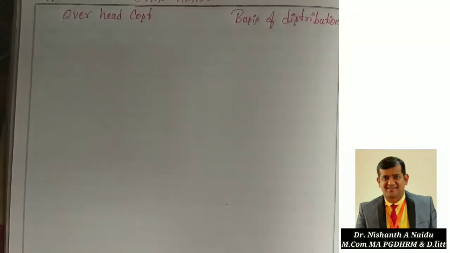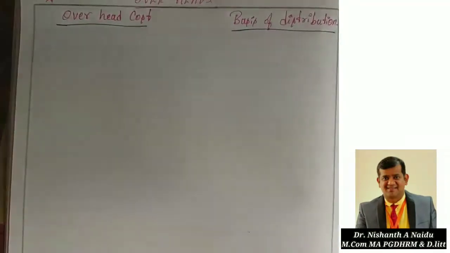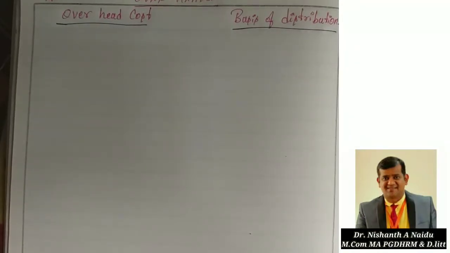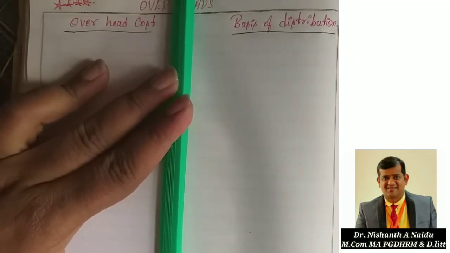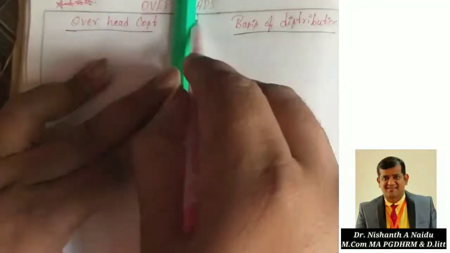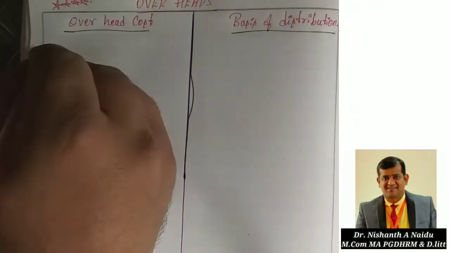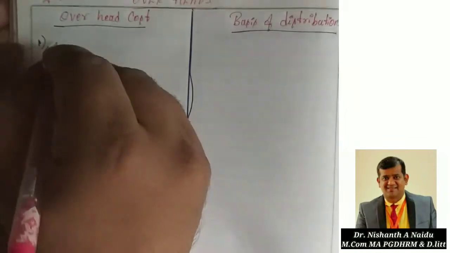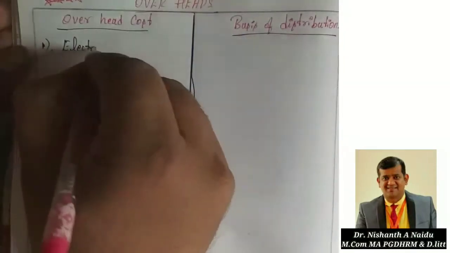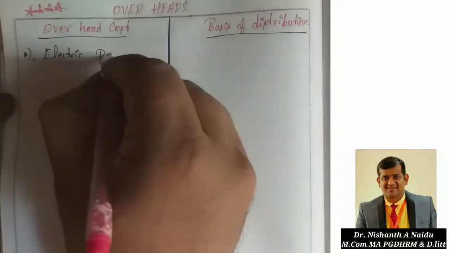So let us start. These are the headings: overhead cost and basis of distribution. I have divided the page into two equal halves. Let us take them one by one. Number one, the expenditure, that is the overhead cost, is electric power.